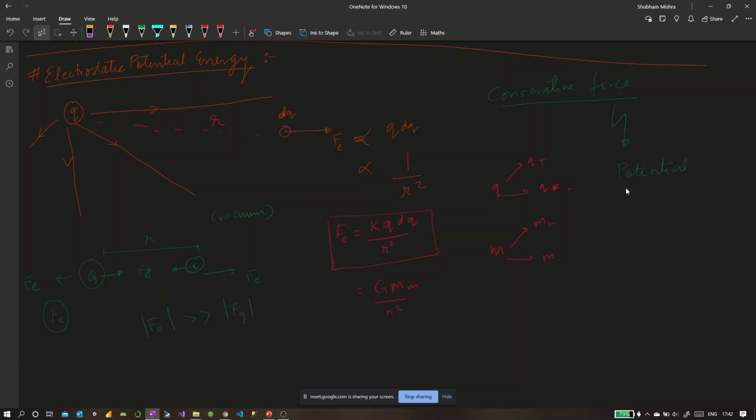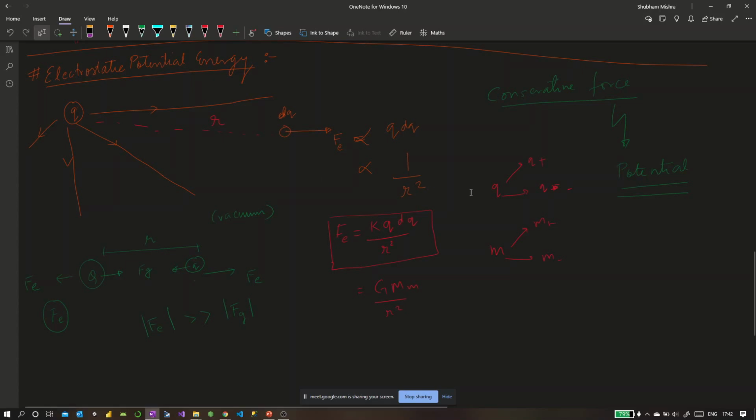And how does this potential come? When work is done by this electrostatic force. So whenever a force does some work, it will convert that work into potential energy, right? If the force is conservative. So since electrostatic force is a conservative force, work done by this electrostatic force will give rise to a potential, or a potential energy, and that energy is called electrostatic potential energy. Do you get my point?